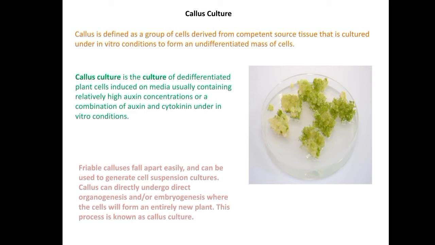So there are five types of cultures in hormone requirement callus culture. The most suitable nutrient medium for callus is Murashige and Skoog medium.